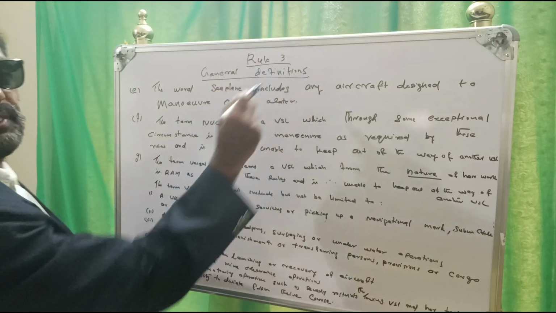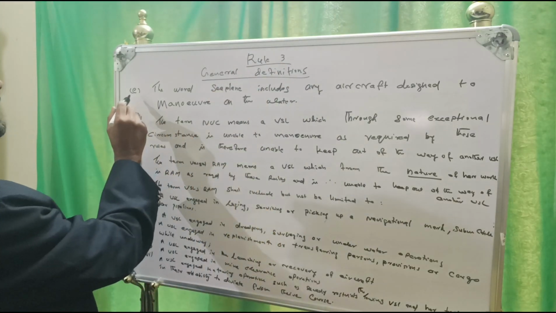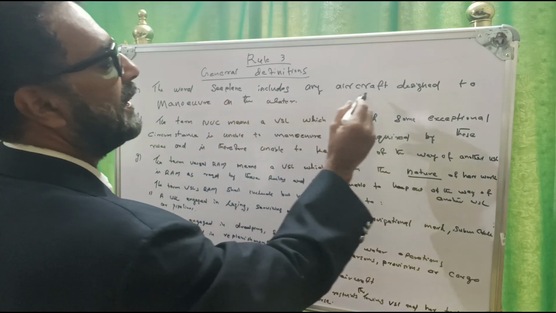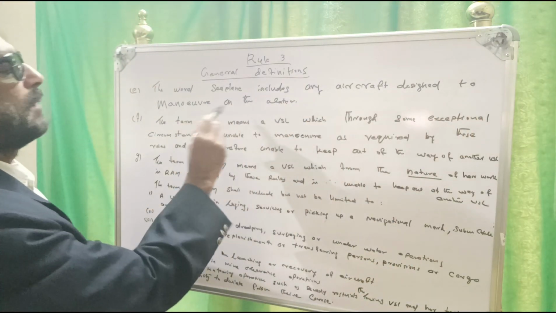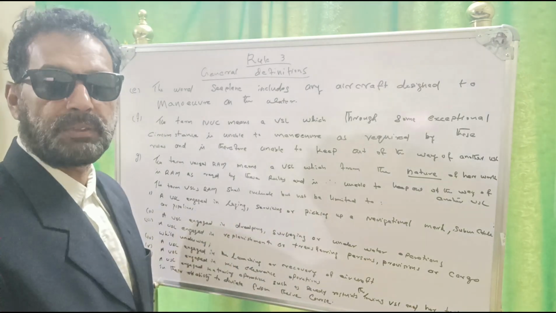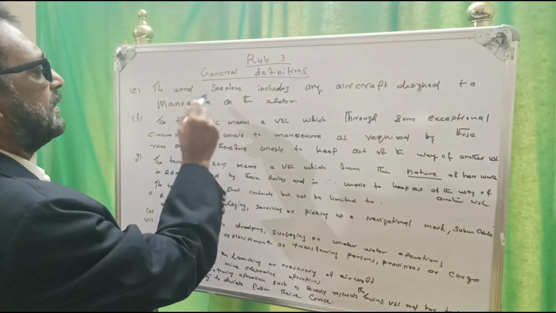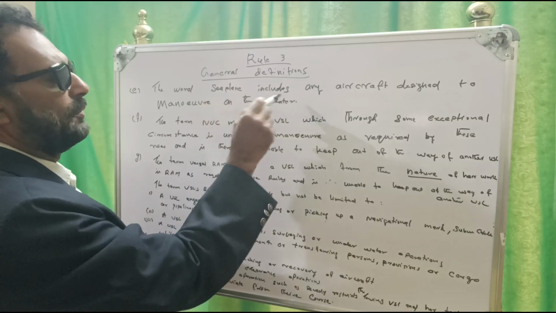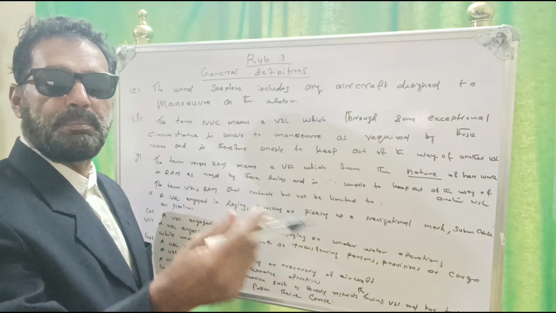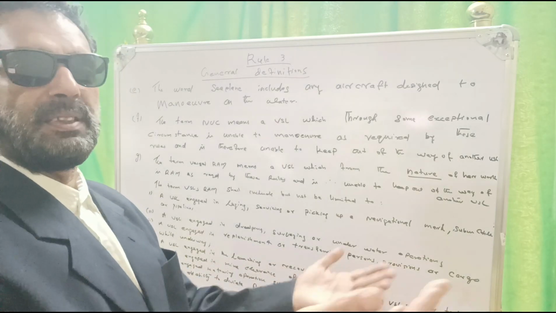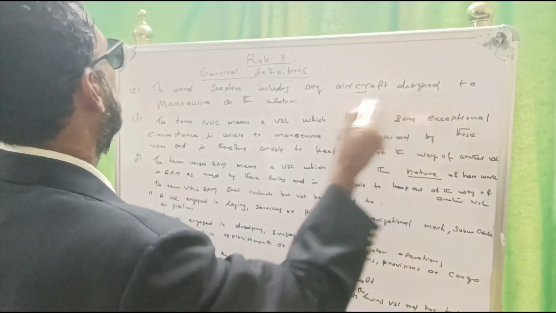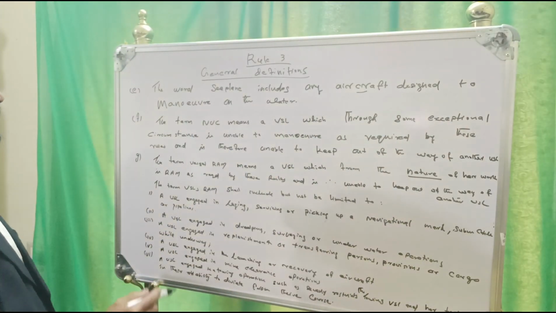Rule 3, general definitions, paragraph E. The word seaplane includes any aircraft designed to maneuver on the water. That is the word seaplane. What is meant by seaplane? The plane at the sea. The seaplane includes any aircraft designed to maneuver on the water.